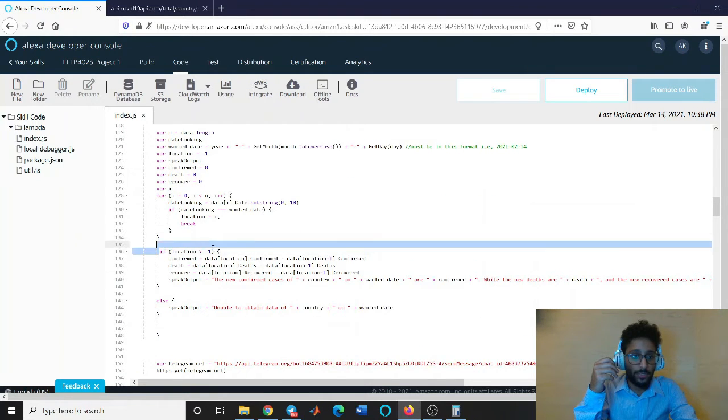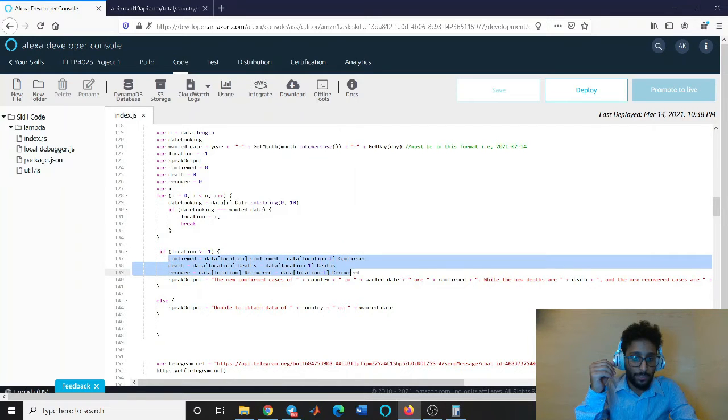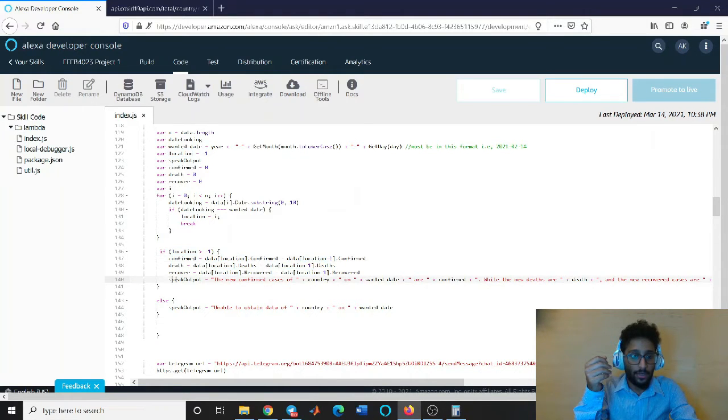So if we have the location to be greater than -1, which means that we have matched a specific date, then we do these three equations, and those three equations are actually to get the total new confirmed cases and death and the recovered cases, which is the current date minus yesterday or the previous day of the array, and same for the deaths and the recovered cases. And then the output is going to be in this format: the new confirmed cases of a specific country on a specific day are the confirmed number, and the deaths and the recovered cases.